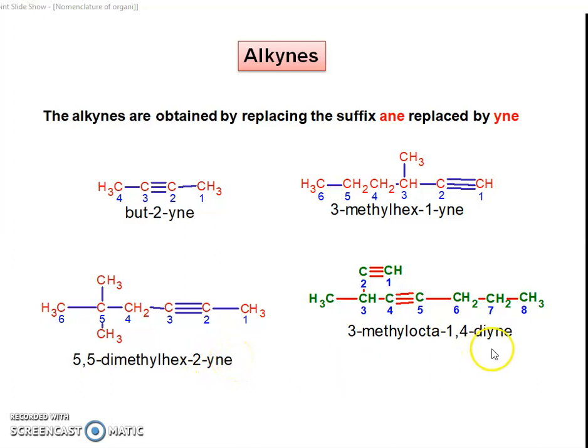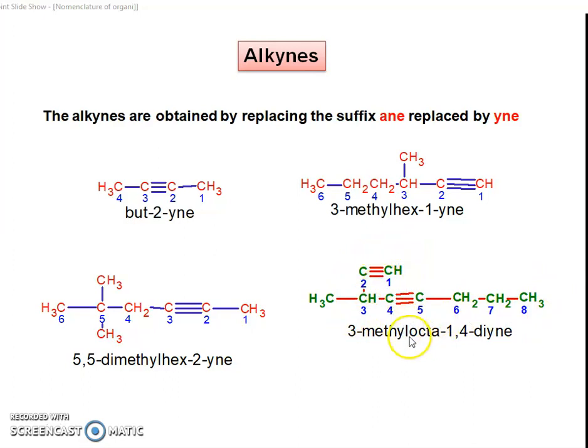Right? Then the next molecule we see is here. Firstly, you select the longest chain of the alkane. So the chain is here like this.